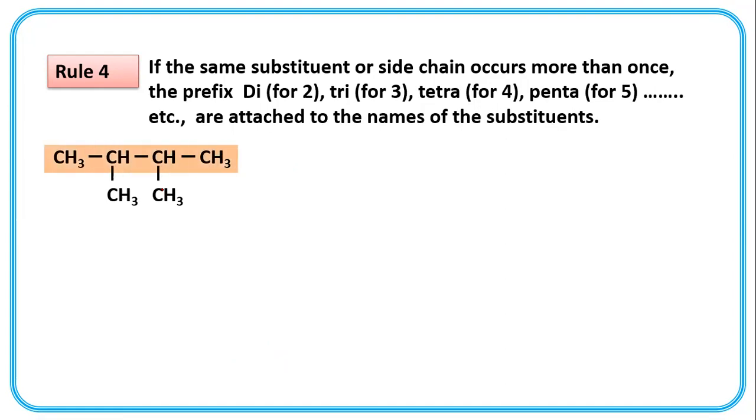See, in this example, the side chains are this methyl group and this methyl group. A similar group occurs two times.